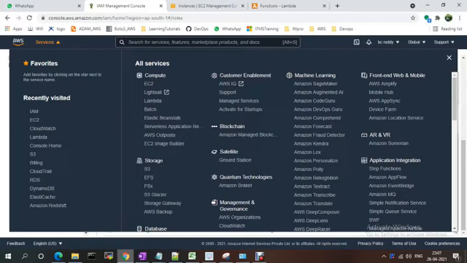Today we are going to discuss AWS Lambda functions. What are Lambda functions, how to create a function, and how to schedule it, we will discuss.